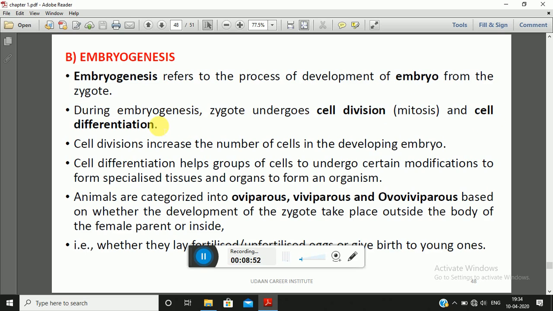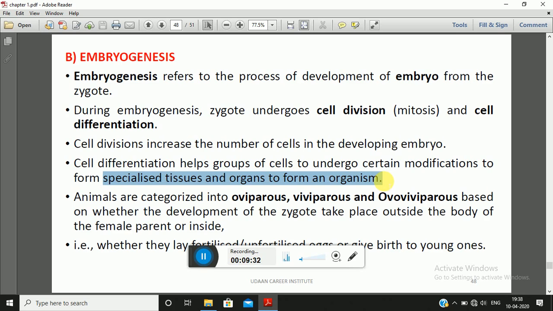So in embryogenesis, there will be two stages. The first stage will be cell division and the second stage will be cell differentiation. Cell division always increases the number of cells in the developing embryo. So friends, in cell division there will be only an increase in the number of cells, which leads to the development of the embryo. And the second phase is cell differentiation, where a group of cells undergo certain modifications to form specialized tissues and organs, which leads to the formation of an entire organism.